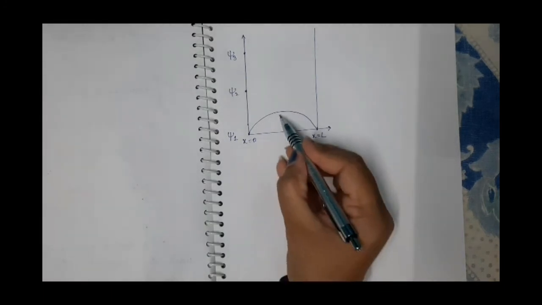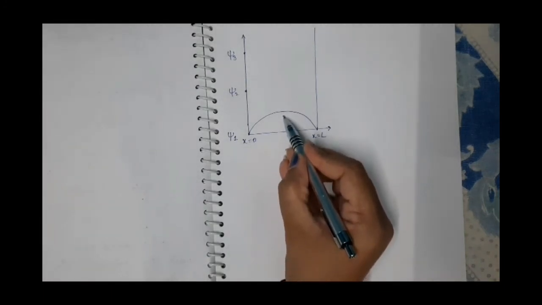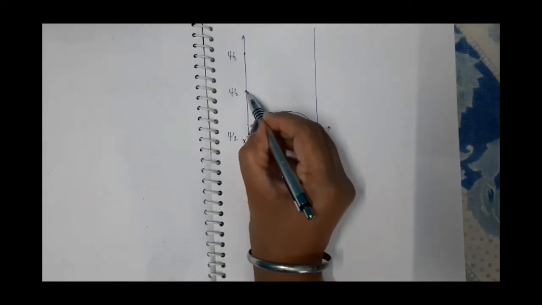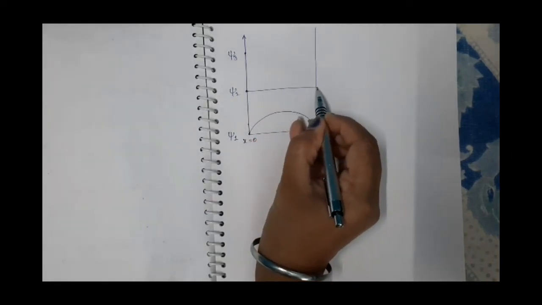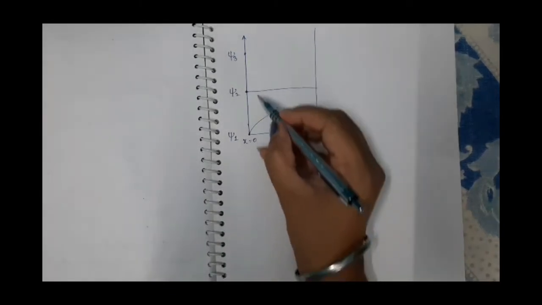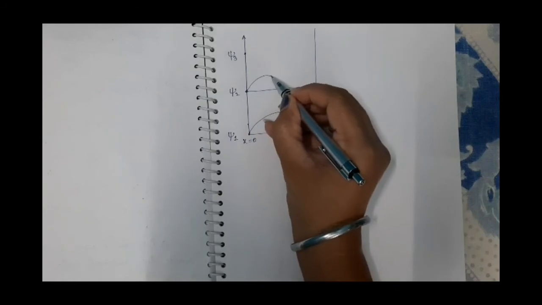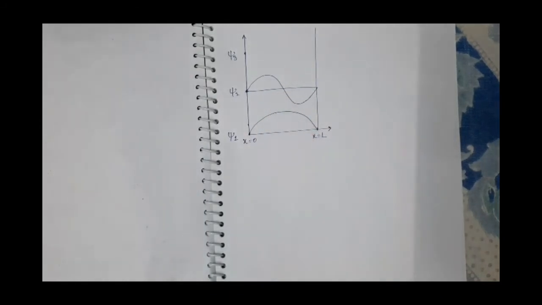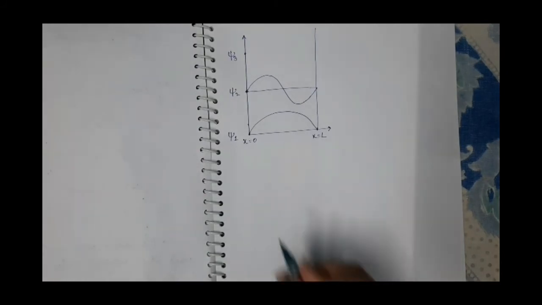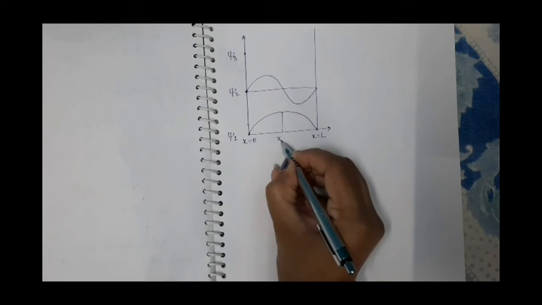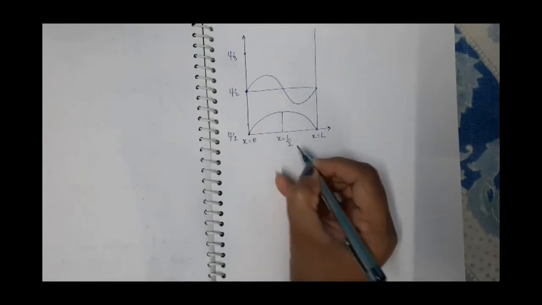Here the amplitude is maximum at x is equal to L by 2. How will this psi 2 vary with respect to x? Its variation will be like this. In this case, the amplitude is maximum at x is equal to L by 2.